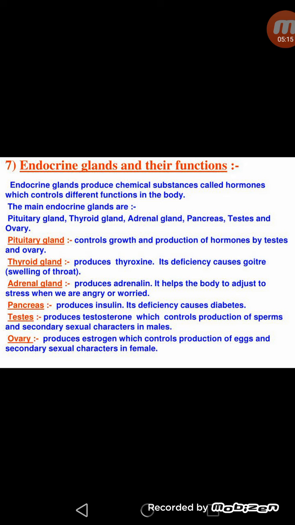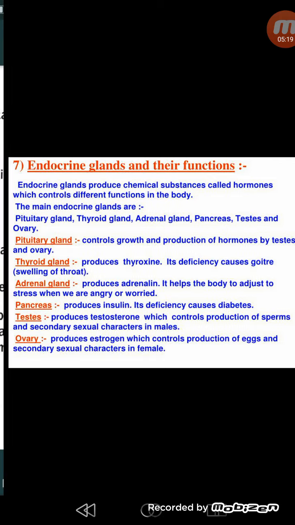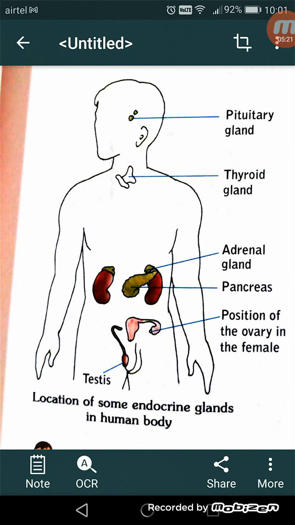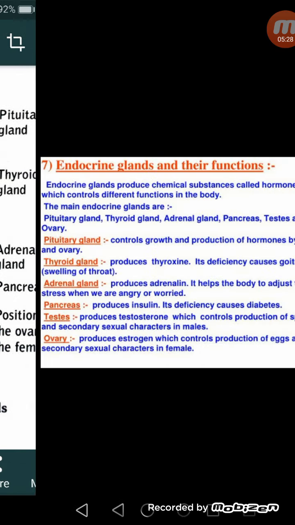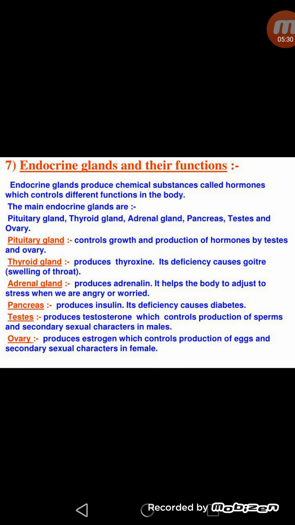So all these conditions are controlled by this adrenaline hormone. Next one is pancreas. Pancreas, as you can see, along with these kidneys, is a part of the digestive system, and pancreas secretes a hormone called insulin. Insulin is a very important hormone which controls the blood sugar level. Its deficiency causes a disease called diabetes, which is commonly known as sugar, due to which the level of sugar